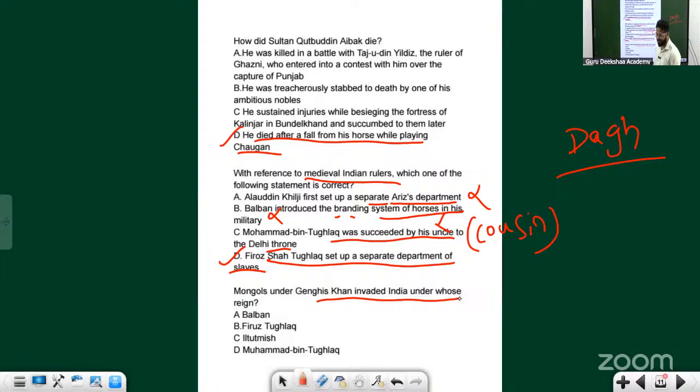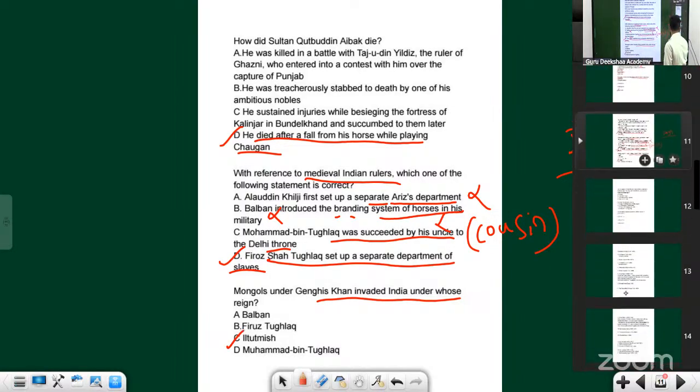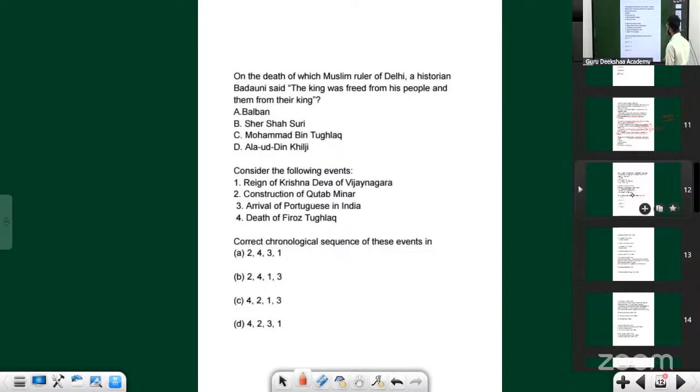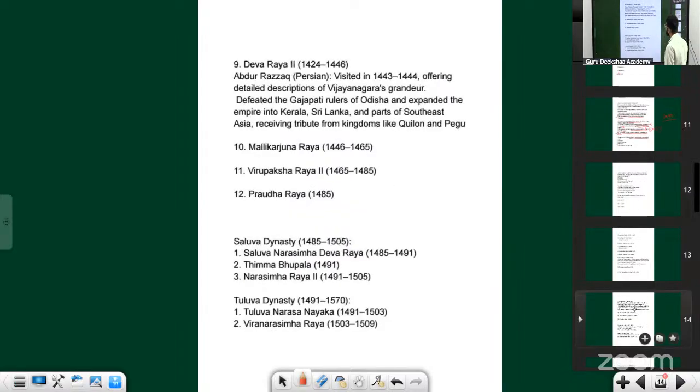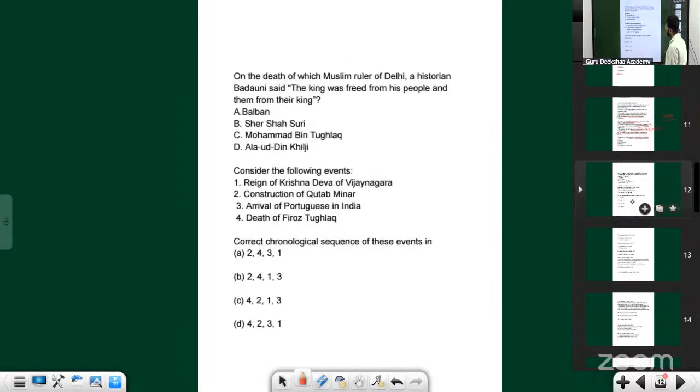Genghis Khan, Iltutmish. I think that makes the end of questions. No, there is one more question. Still questions are there. Yeah, last two questions. On the death of which Muslim ruler of Delhi did the historian Badoni say, the king was freed from his people and them from their king?